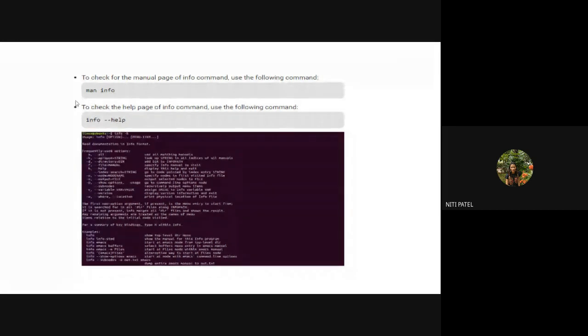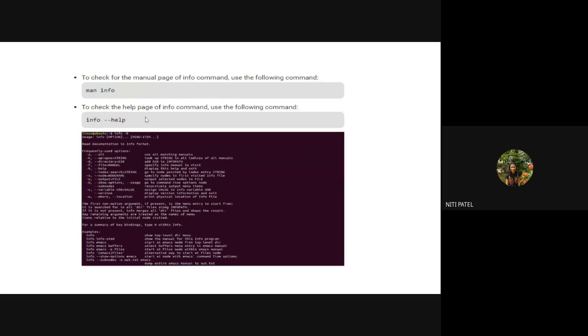What will happen when I type man info? Anything written in front of man is considered to be a command, and it will find the manual page of that command. So when I write man info, it will go into the manual documentation and give me the information about the info page.